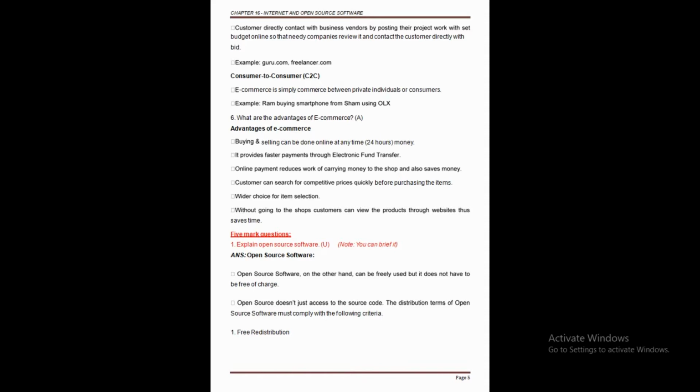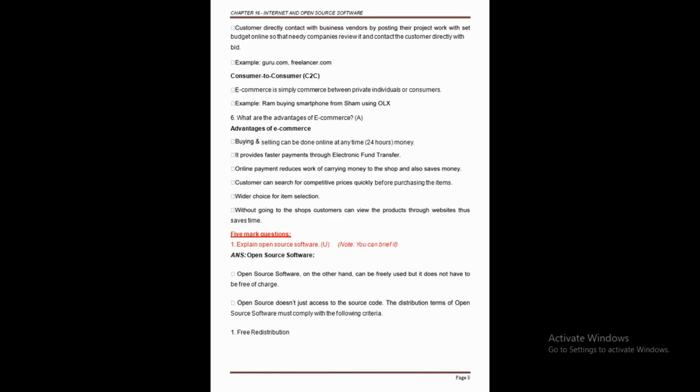Otherwise, if you want to purchase from outside, you need to go there and so on, correct? It takes some time, but by sitting at home, if you purchase anything, there is no need to go, and it saves our time as well as money. So the third advantage is that online payment reduces the work of carrying money to the shop and also saves the money. And the fourth point, the customer can search for competitive prices quickly.